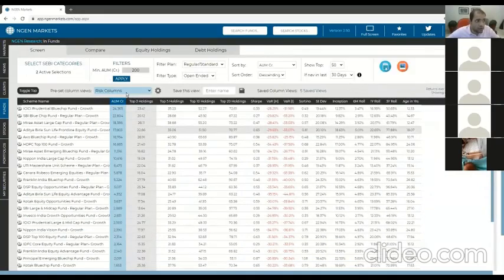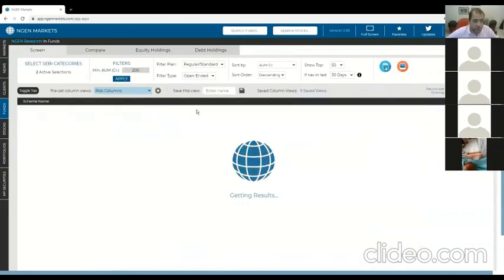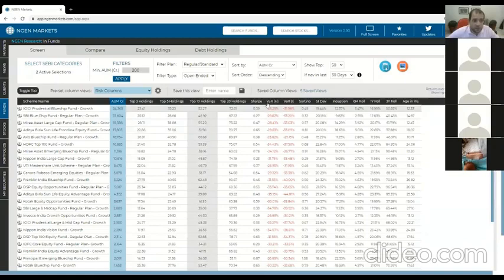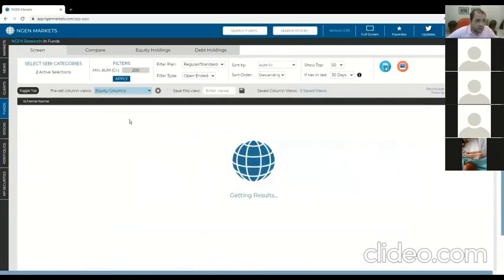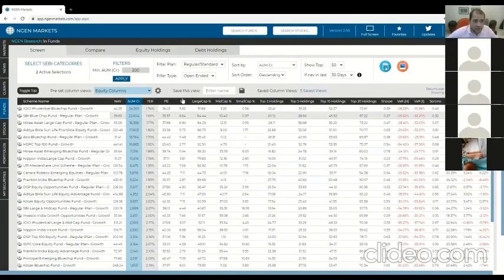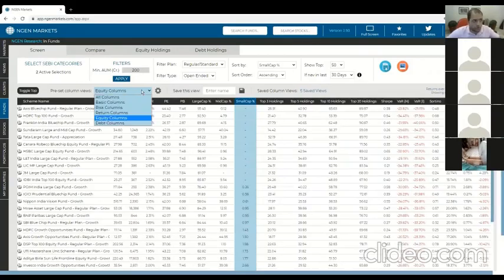As I was saying, now we're looking at a filtered list of columns, which is only showing me risk-related columns. So concentration, Sharpe ratio, value at risk, Treynor ratio, standard deviation, things like that. If I wanted to look at equity columns, then you get other things, like large cap percentage holding, mid cap, small cap, etc. And the main thing is that you can sort using any of these statistics, as I'm doing right now, top to bottom, bottom to top.